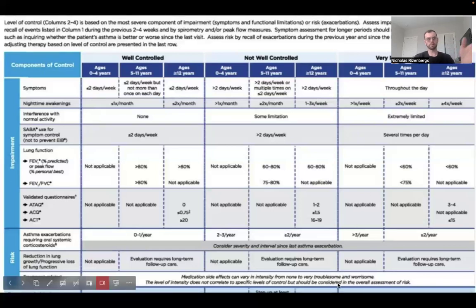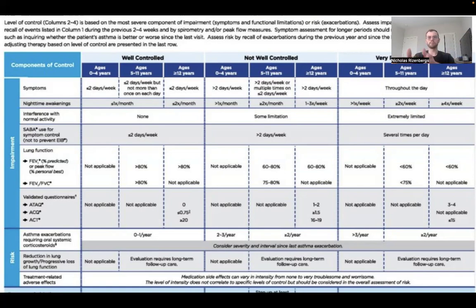You can take a look at it. On the left, you have components of control, which is impairment and risk. And impairment's broken down into symptoms, nighttime awakenings, interference with normal activity, SABA use, lung function, and then validated questionnaires. Risk is asthma exacerbations that require oral steroids, reduction in lung growth, progressive loss of lung function, and treatment related adverse effects. And so at the top, you see well-controlled, not well-controlled, very poorly controlled, and it's broken down